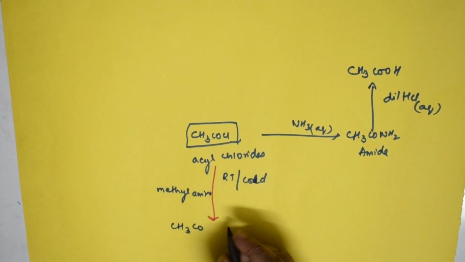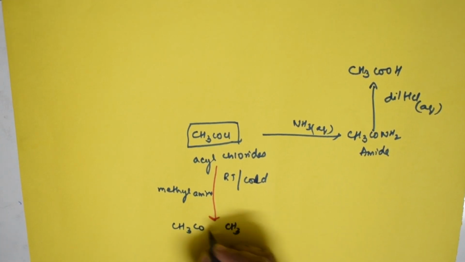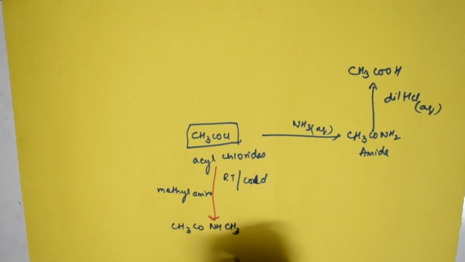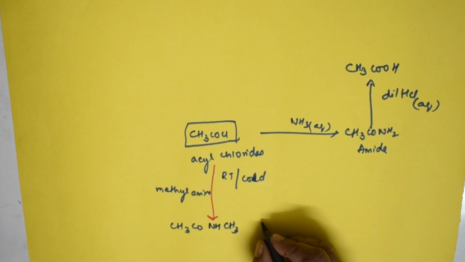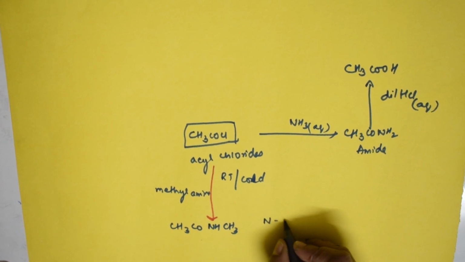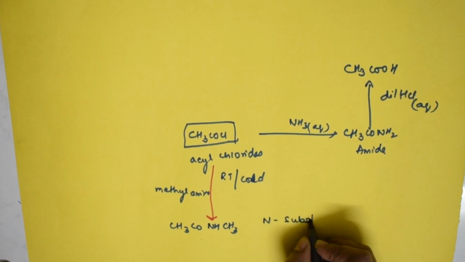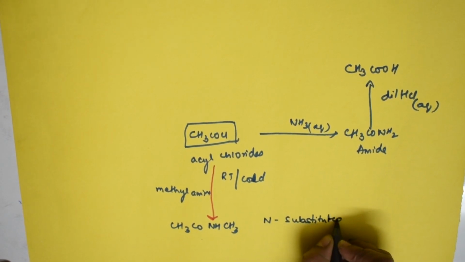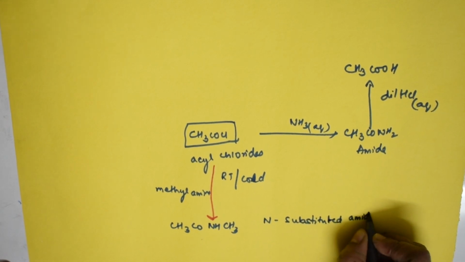Now methylamine gets added to this, CH3NH. So what is this? It is an amide now. Yes, students. Basically, this got converted into an amide. What is this amide? This is called an N-substituted amide. This is fine.